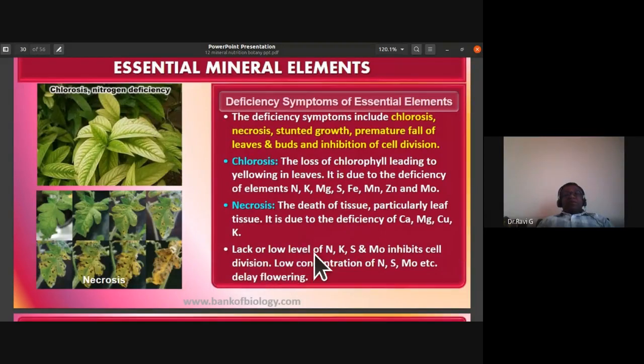So lack or low level of nitrogen, potassium, sulfur, and molybdenum inhibit cell division. Low concentration of nitrogen, sulfur, molybdenum delay flowering. So nitrogen, sulfur, and molybdenum delay flowering. So this is asked as a CET question also. I had discussed it in the previous class.